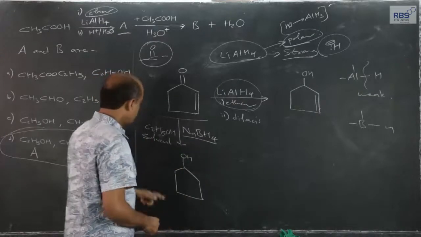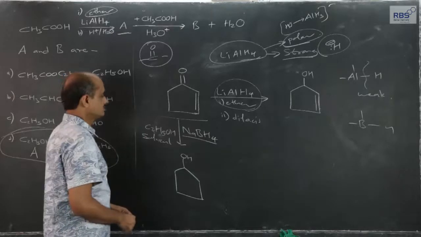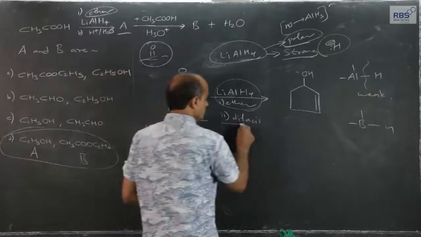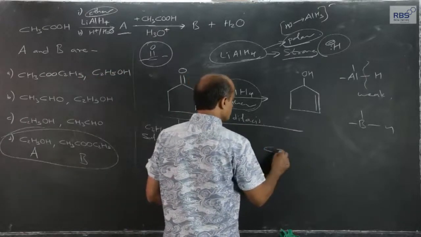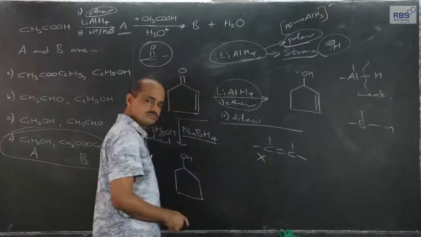That is one thing, and it takes place in the presence of ethyl alcohol as a solvent. But one more thing should be clear: it does not mean that sodium borohydride can reduce any carbon-carbon double bond. No, it cannot.